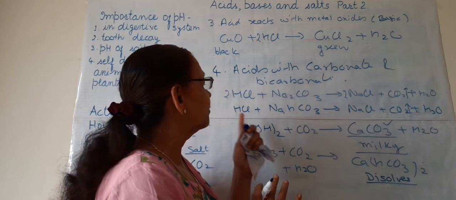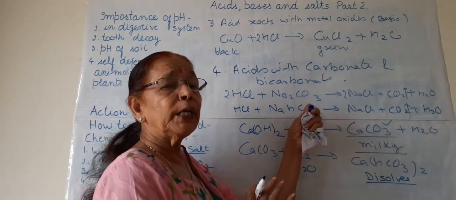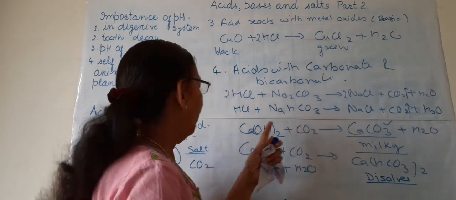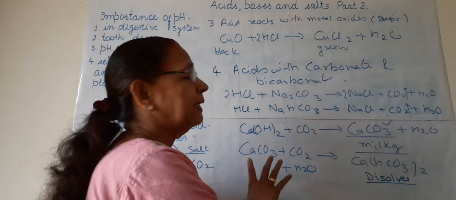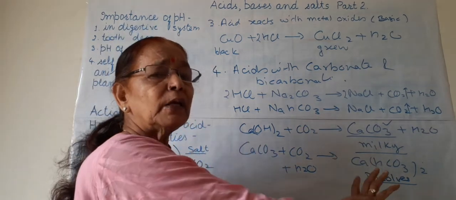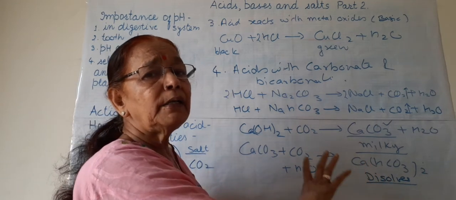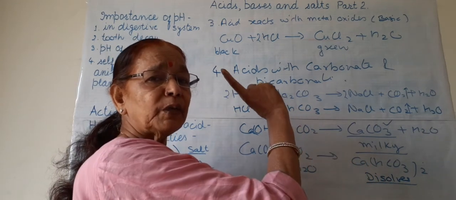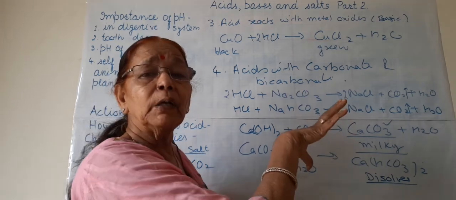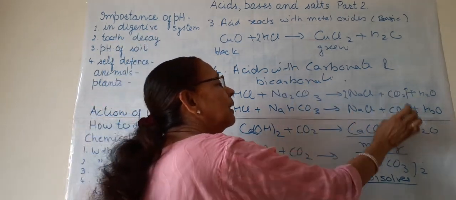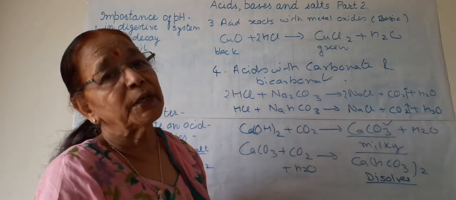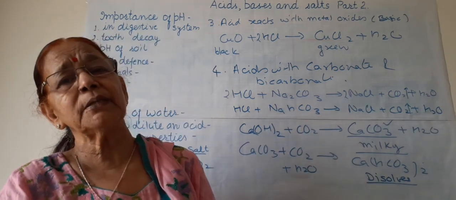So this is the reaction of acid with carbonate and hydrogen carbonate, and these are chemical properties of acids. These four. In all the cases, salts are formed, and in one case, the first one, hydrogen is formed. In all the others, water is also formed, and in the last one, carbon dioxide is formed. So these are the chemical properties of acids.